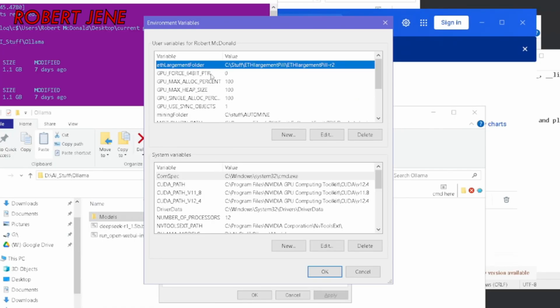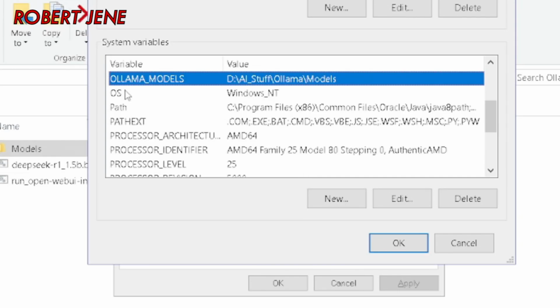Now, it's up to you if you put it in the top part or the bottom part. The top part is variables that only affect your Windows login, and the bottom part is for everybody. And as a habit, I always use the bottom one. But anyways, I'm going to go down here, and I already have it in here. And if I didn't, I would have to hit New. But I'll just hit New so I can show you what it looks like.